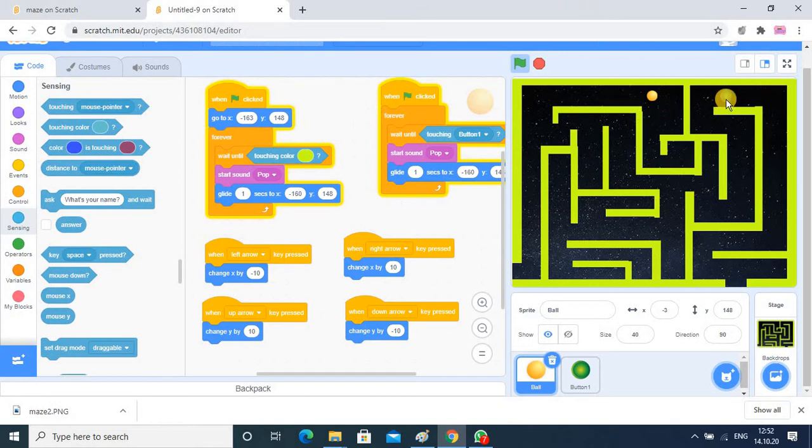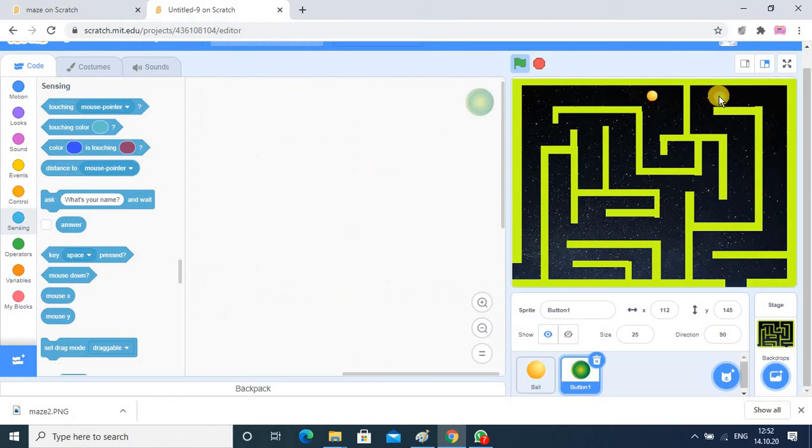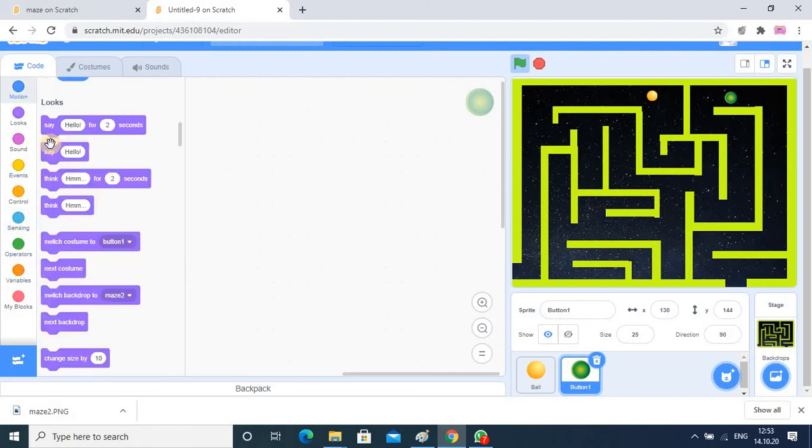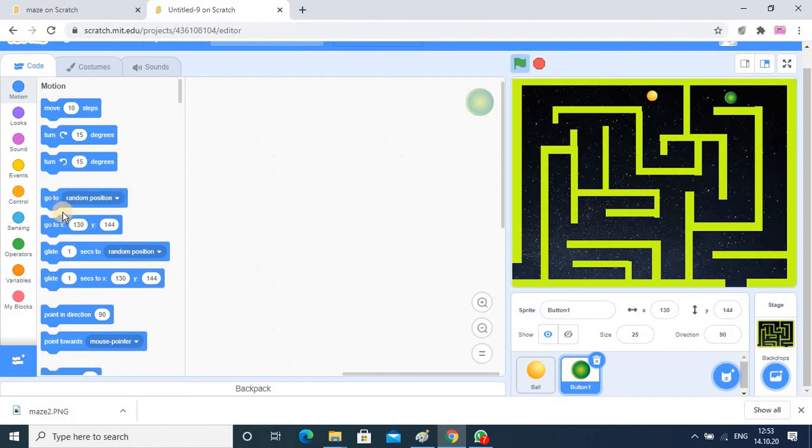And actually what happened, this ball you observe, it is not moving, okay, and it should move randomly. So for doing this you have to do the code, and so here in this button we have to put some code, and that code is related with the moving, so it should move randomly, okay. So here I have to select, it should move randomly and it should move continuously.